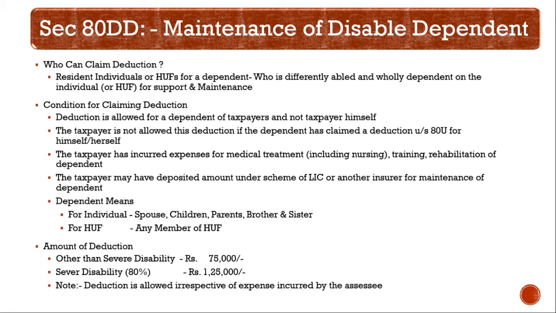It means that here also there is a flat deduction of rupees 75,000 if the person is having disability other than severe disability, and a flat deduction of rupees 1,25,000 for severe disability of 80%. Make a note that there is no compulsion in producing bills, but you have to incur expenses for the dependent.